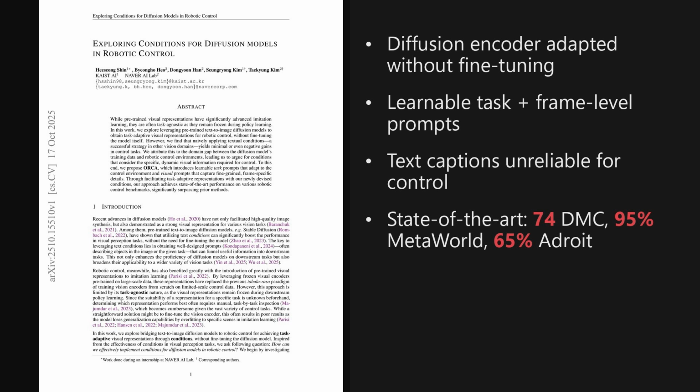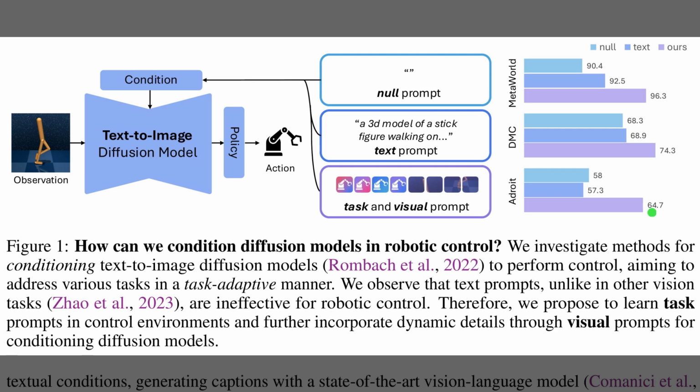The paper is titled Exploring Conditions for Diffusion Models in Robotic Control. And as we'll see later, the implications for control policy training are quite significant. Figure 1 shows how conditioning a text-to-image diffusion model changes control performance. Conditioning means adding signals that steer the model's visual features toward a task, so the policy receives more relevant cues.